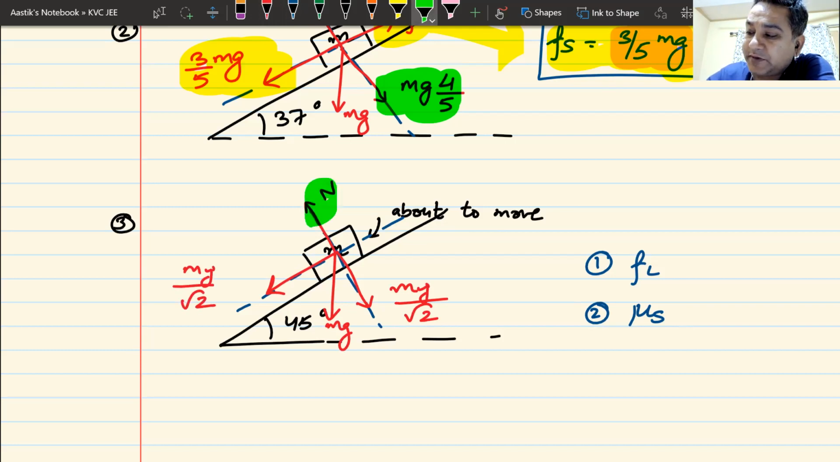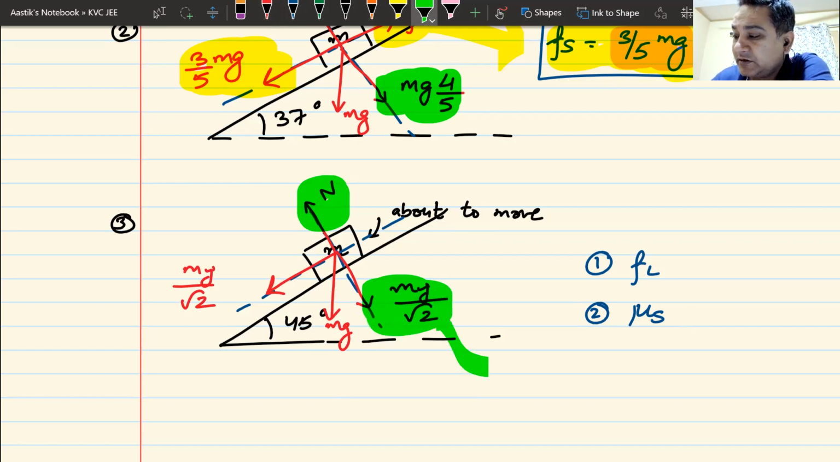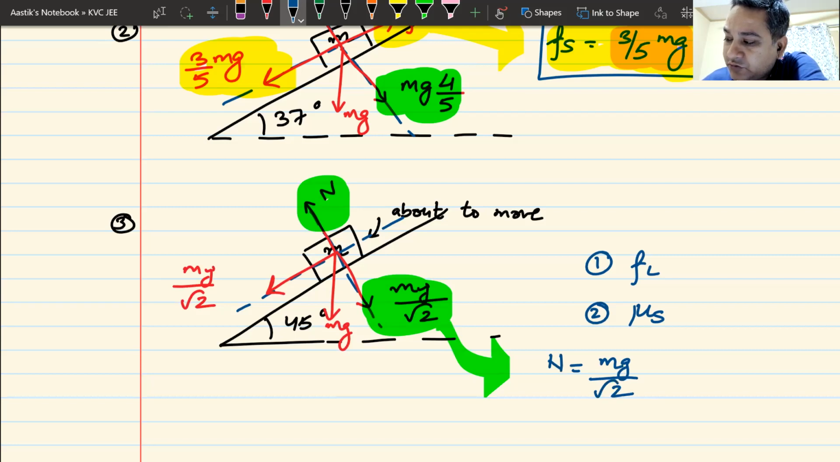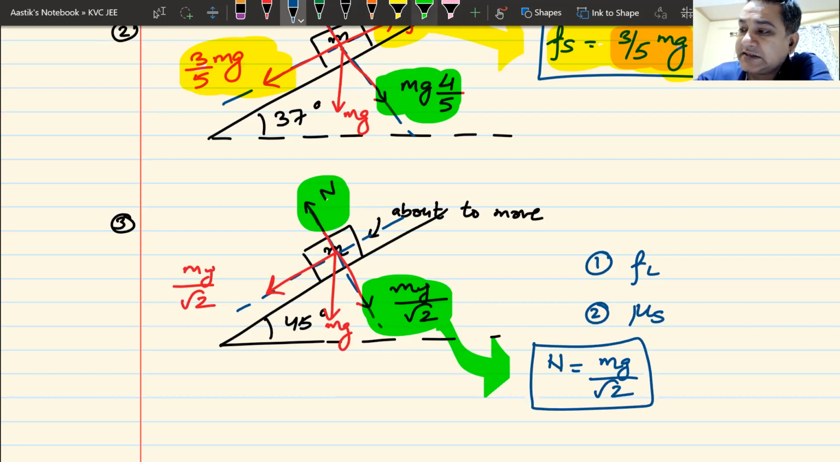It does not move in the perpendicular direction. So I can write my green equation. And what does my green equation look like? My green equation says that normal reaction N is mg by root 2. No questions asked. It is as simple as it gets.